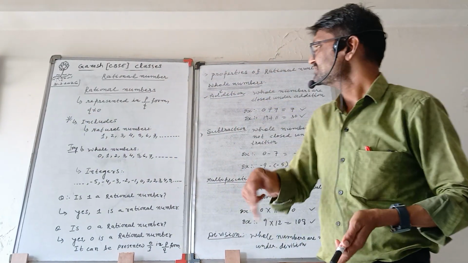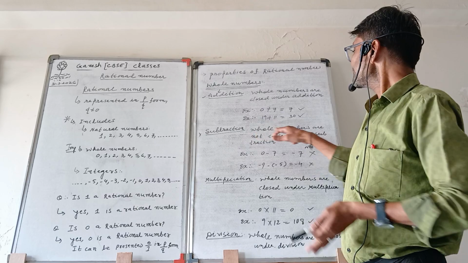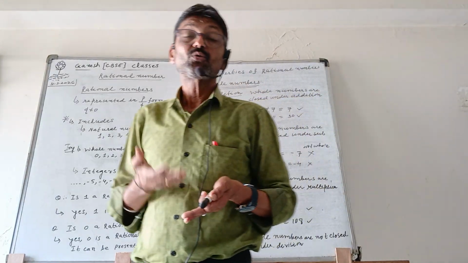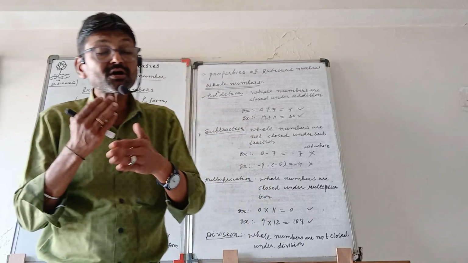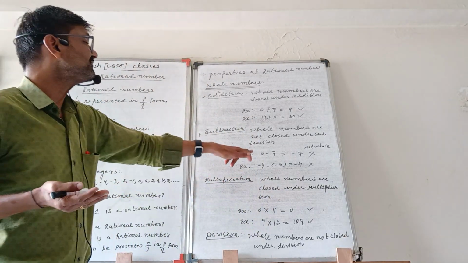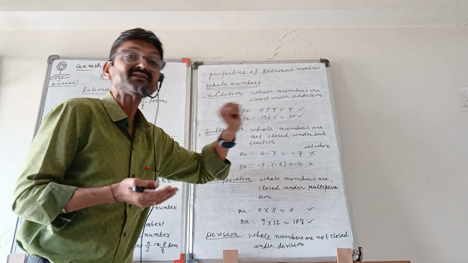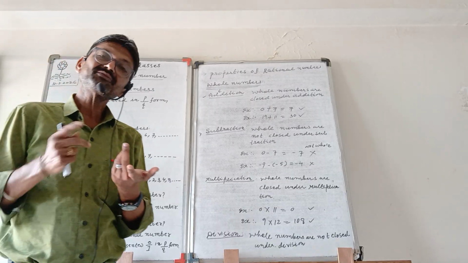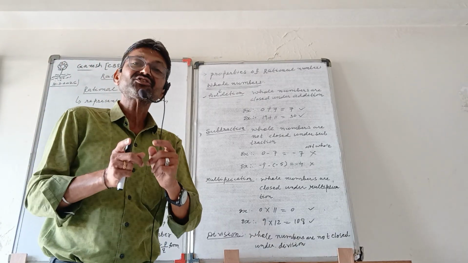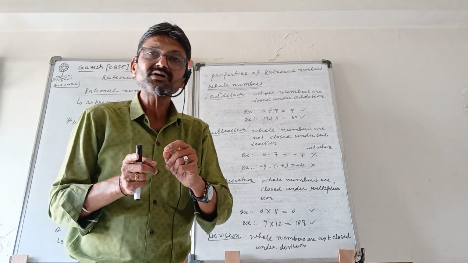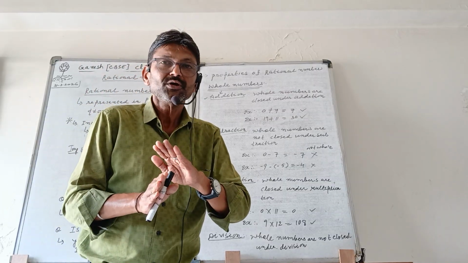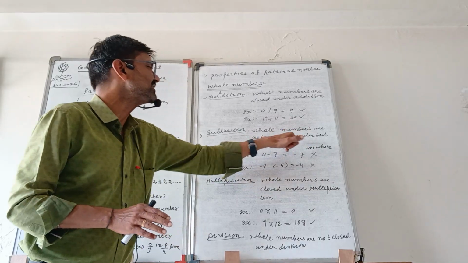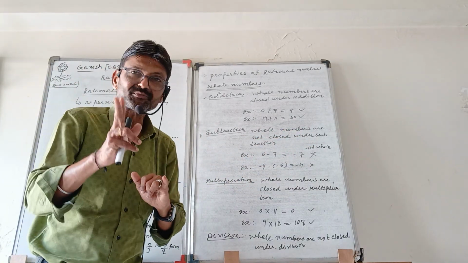Second is subtraction. We can say whole numbers are not closed under subtraction. Why do we say that? Say 0 minus 7 is equal to minus 7. Now minus 7 is not a whole number. So that's why we can say the subtraction property for whole numbers is not whole, meaning whole numbers are not closed under subtraction.